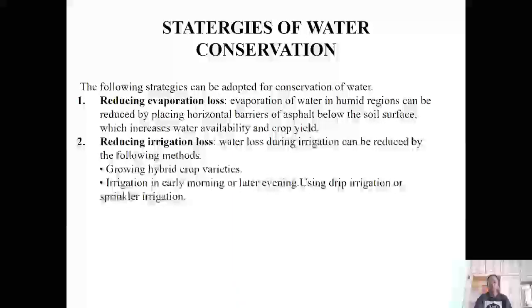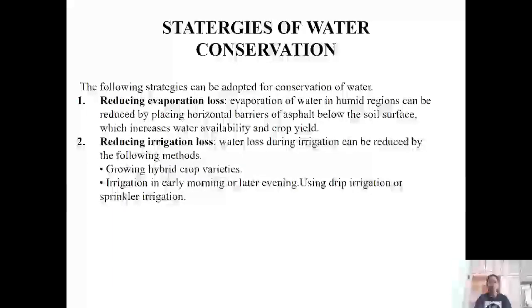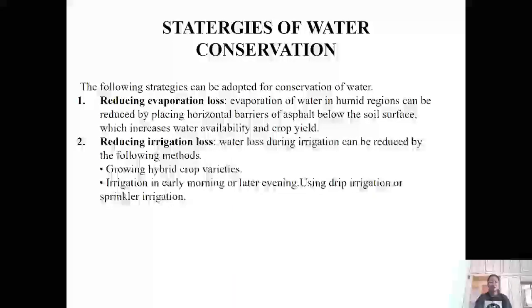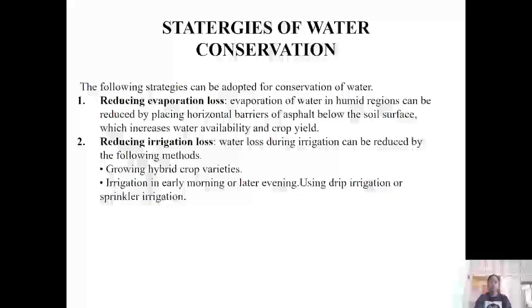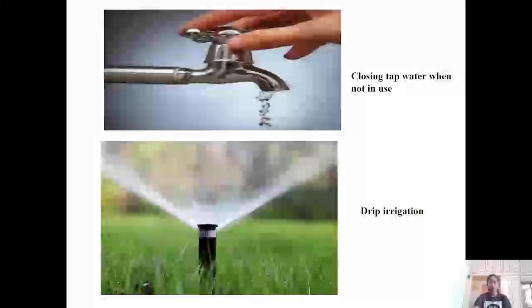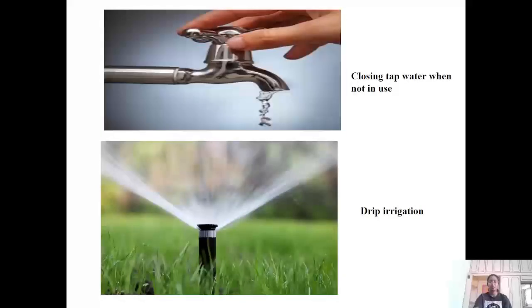Reducing irrigation loss. Water loss during irrigation can be reduced by the following methods: growing hybrid crop varieties, irrigation in early morning or late evening, using drip irrigation or sprinkler irrigation, and closing tap water when not in use.